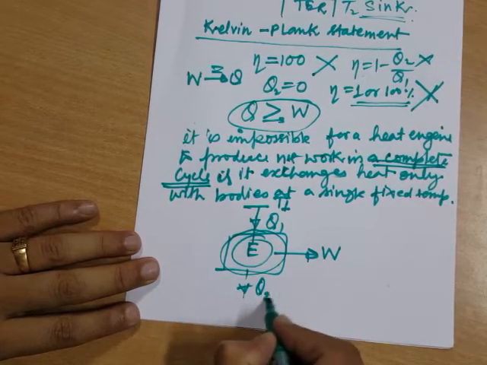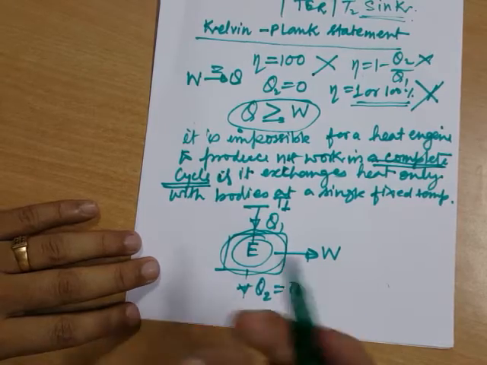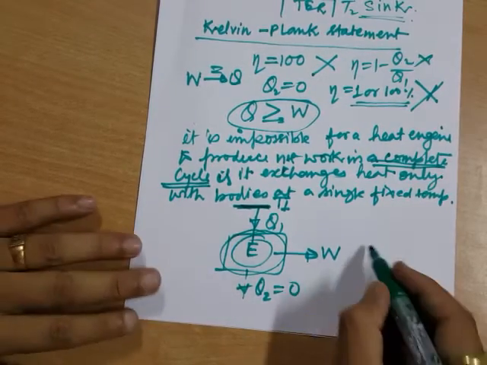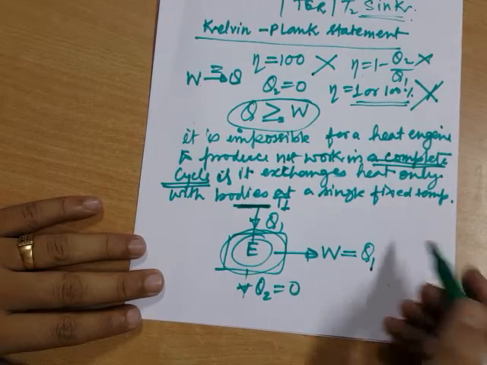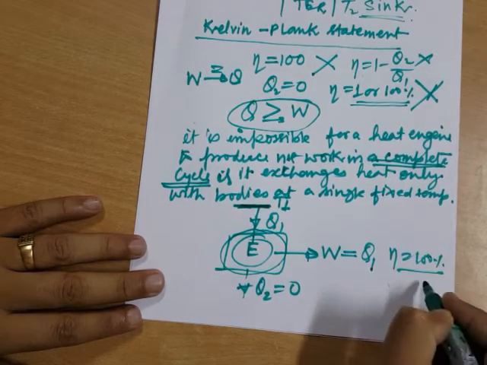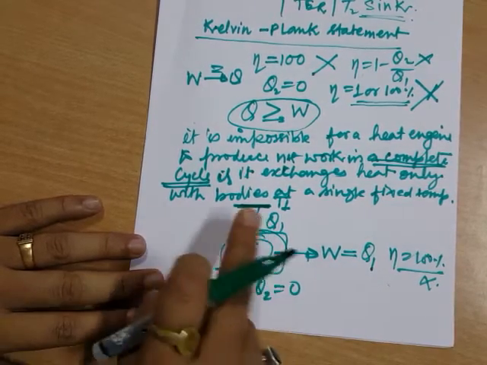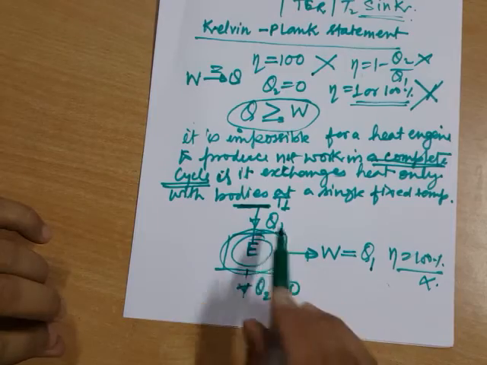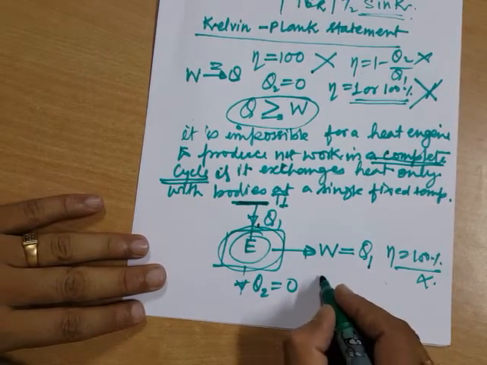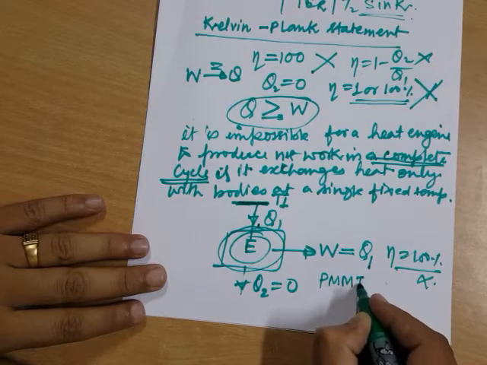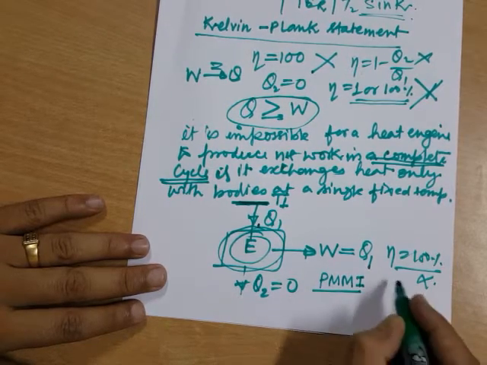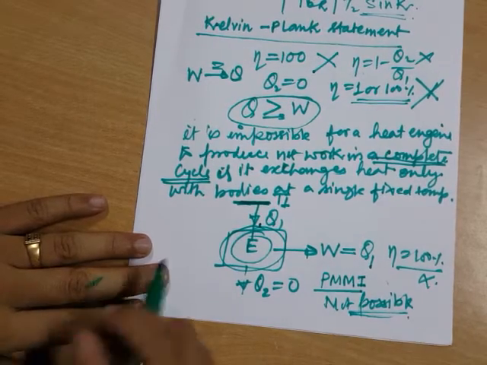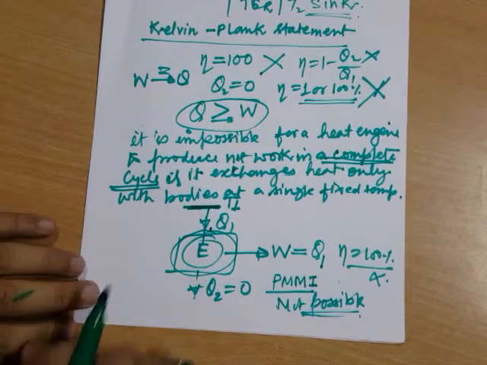and there is no heat rejection. No heat rejection means no second thermal energy reservoir; it is connected with only one thermal energy reservoir. That means W will be equal to Q1, or simply efficiency is 100%, which is not possible. And any engine that converts all the heat to work is known as PMM1, a perpetual motion machine of the first kind, which is not possible at all, mind it.